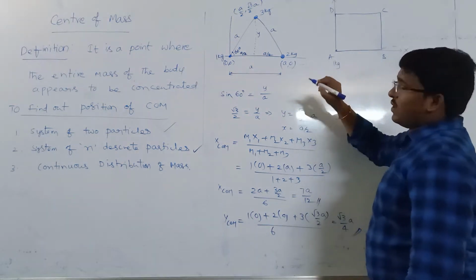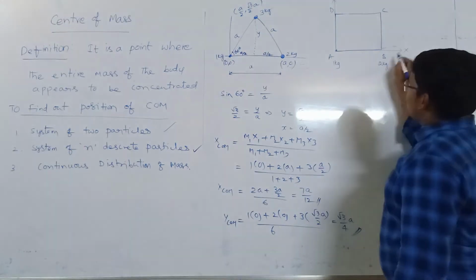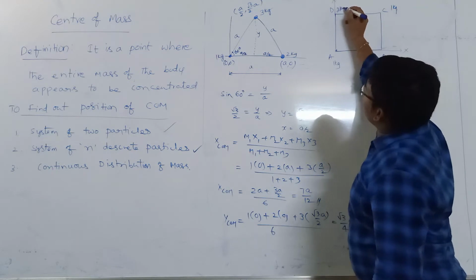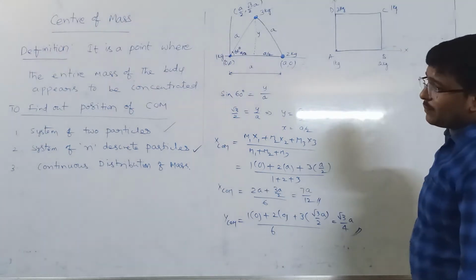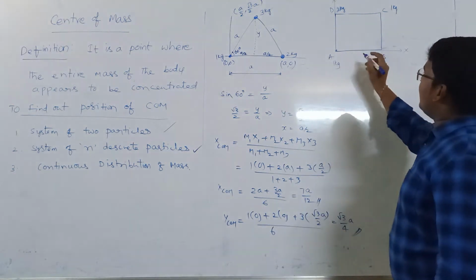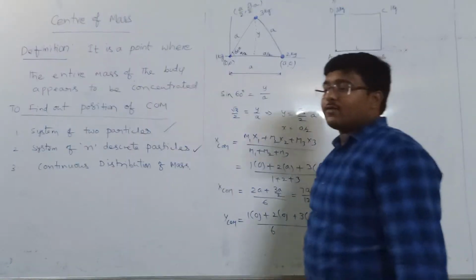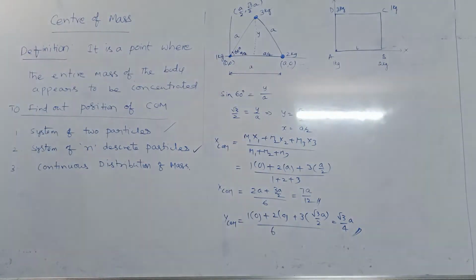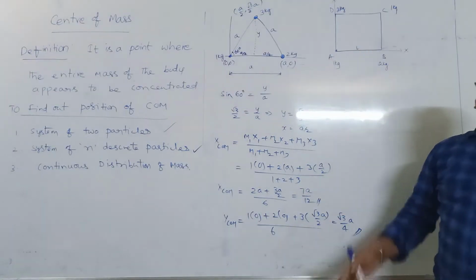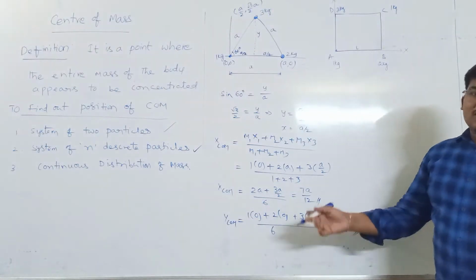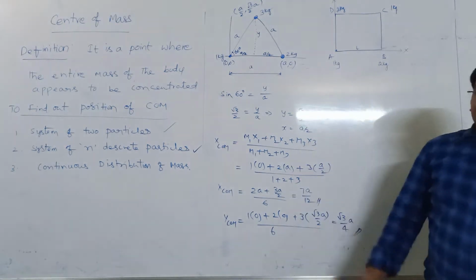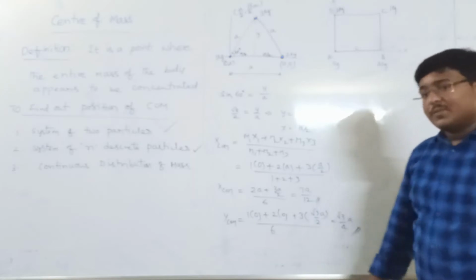So A is of 1 kg and B is of 2 kg and C is of 1 kg and D is of 2 kg. Okay, now I kept equal masses along the diagonals, and the side length is L. So a square of side length L. Now where is the center of mass supposed to be concentrated? If all masses are equal, we can certainly say that the center of mass will be the point of intersection of the two diagonals. But masses are different, so we will see where the center of mass will be present.